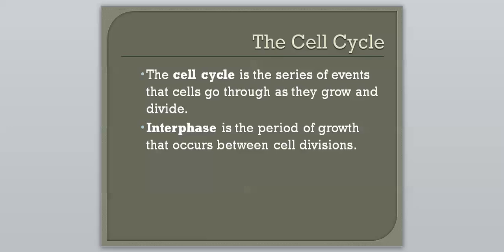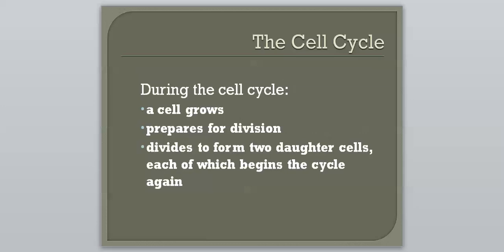So that is all interphase is, and the cell cycle is just a series of events that the cells go through as they grow and divide. So then during the cell cycle, 3 things happen. A cell grows, it prepares for division, and it divides to form 2 daughter cells, each of which begins the cycle again. So when we think of a daughter cell, it's just a cell that is produced from the division of another cell. And it's going to be identical to the cell that it came from. So that is a daughter cell.